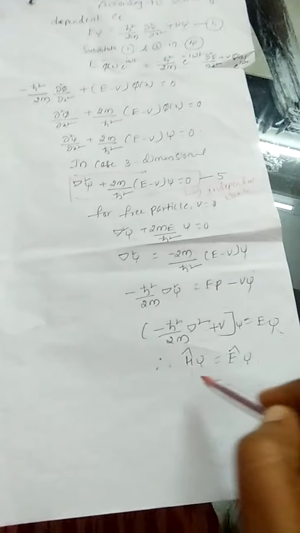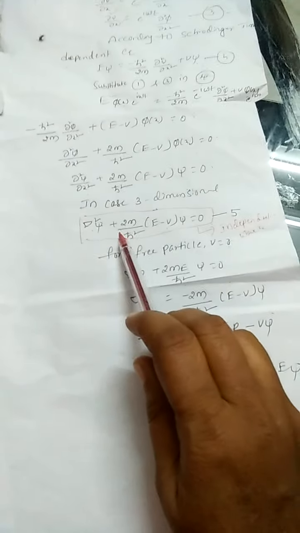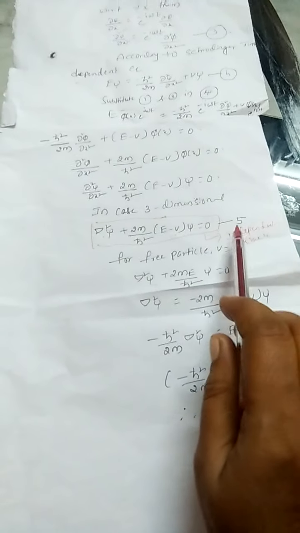This is the time independent wave equation. If we apply it to a free particle, this equation becomes the time dependent Schrodinger equation. Here, this equation is called the time independent Schrodinger equation.